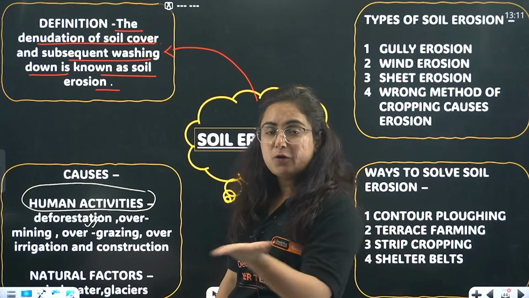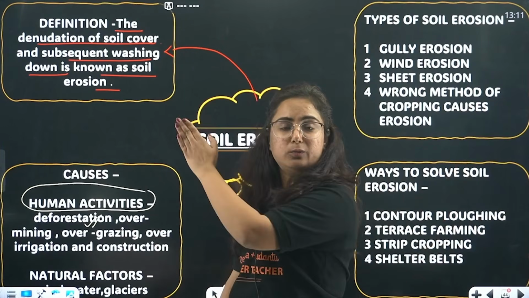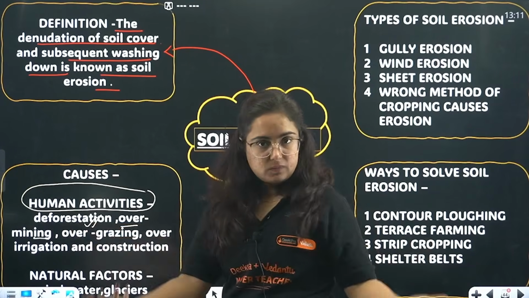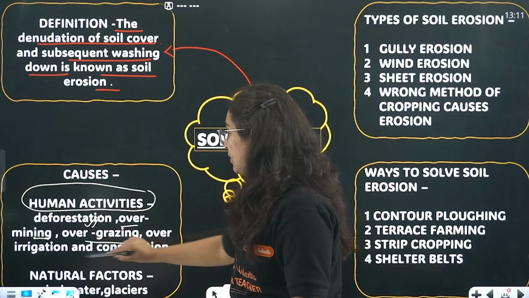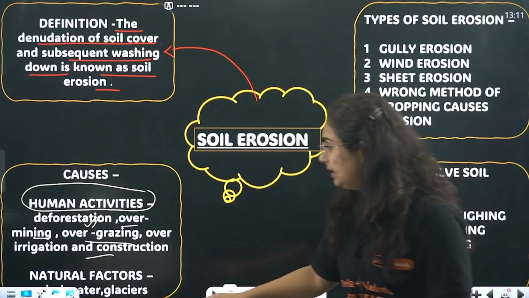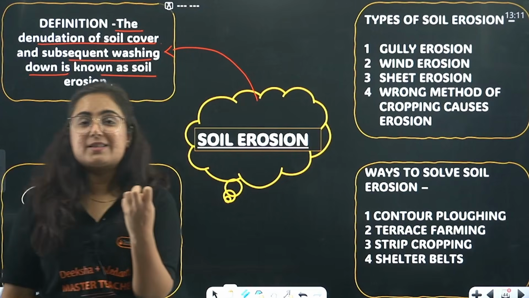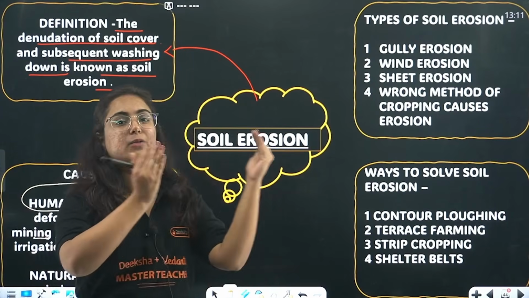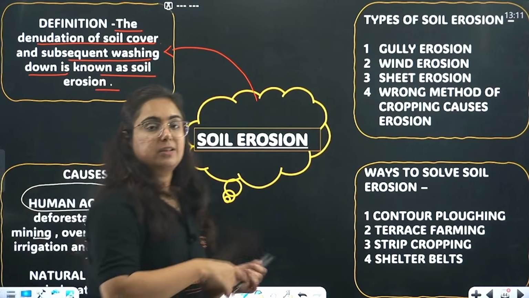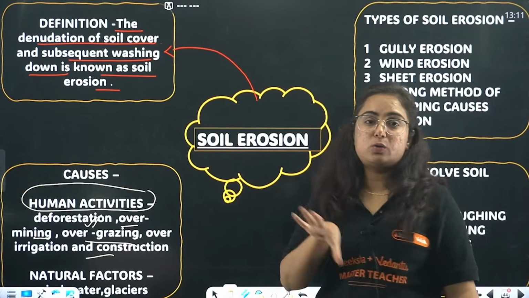When you cut the forest, that holding capacity goes. Easily water can wash away the soil. Number 1, over mining, over grazing, over irrigation and construction activities. Natural factors like wind, water, glacier, which have a force in them, can easily carry the soil along with them. So there are two types of causes, human as well as natural, which lead to soil erosion.